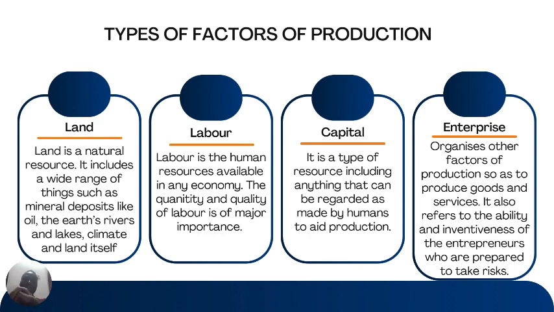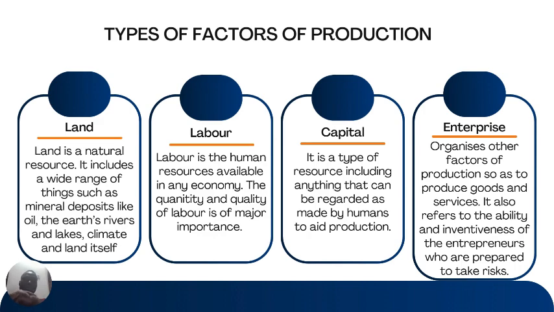And we also have capital, which is a type of resource that includes anything made by humans to aid production. Some definitions will say that capital are man-made assets. So anything made by humans to aid production is referred to as capital. And the reward for capital is actually interest. For labor, it is wages and salaries.